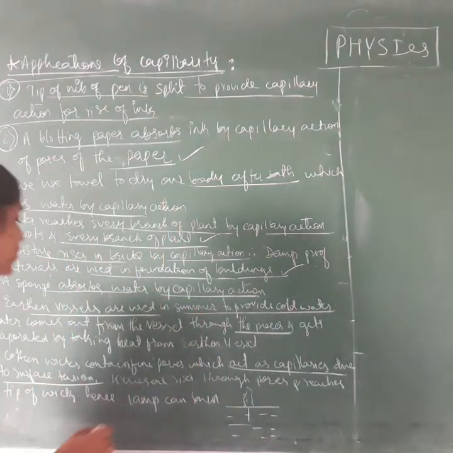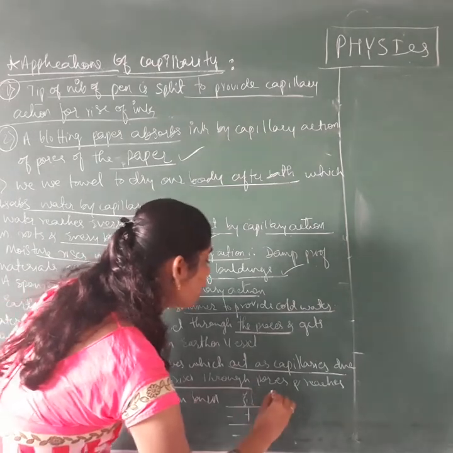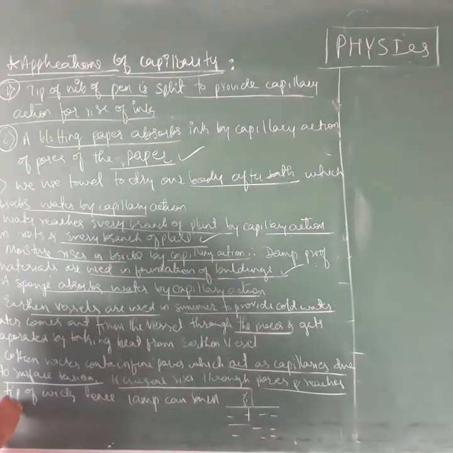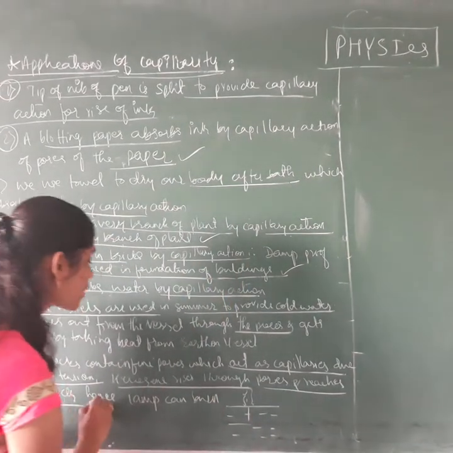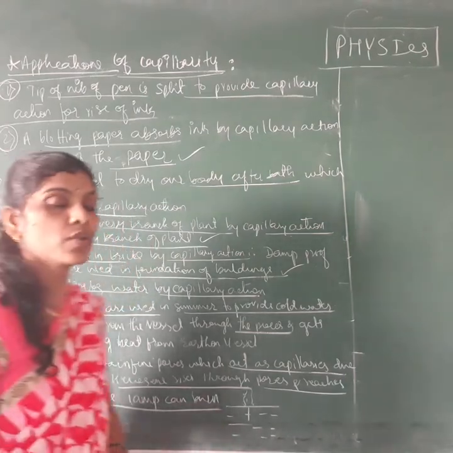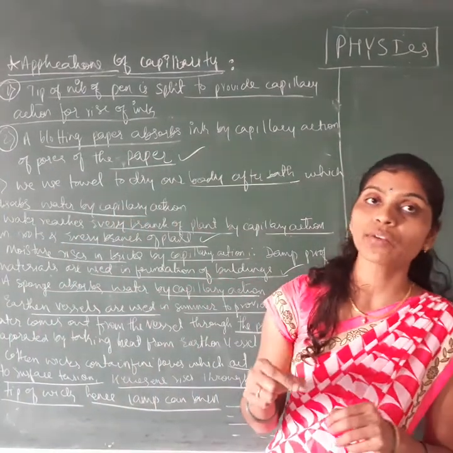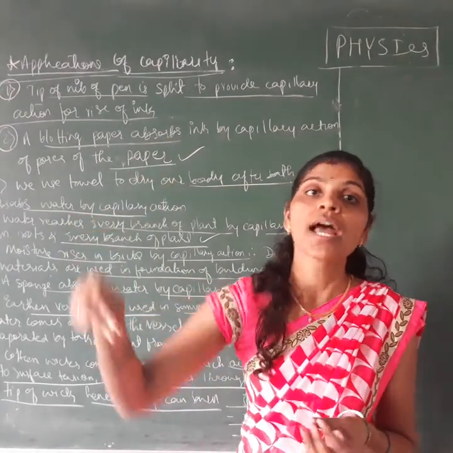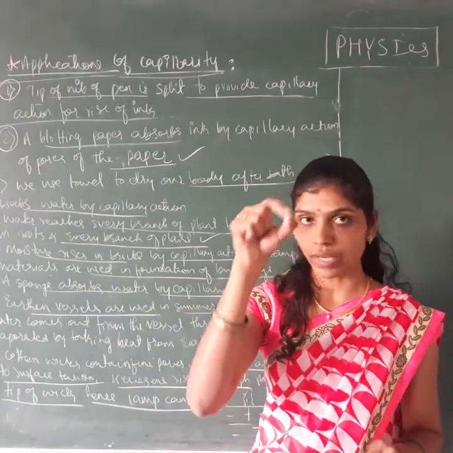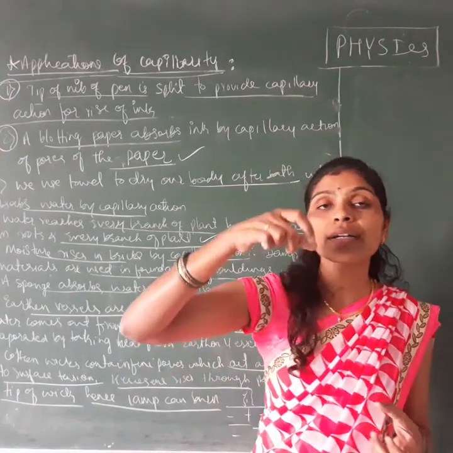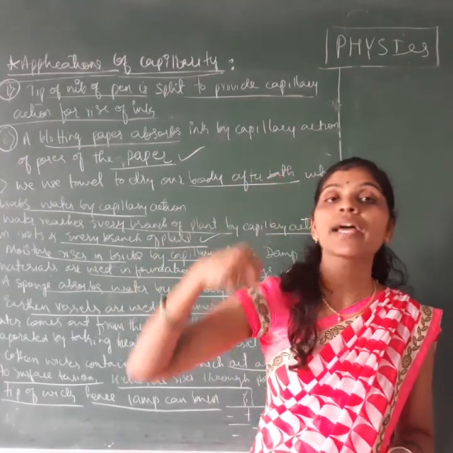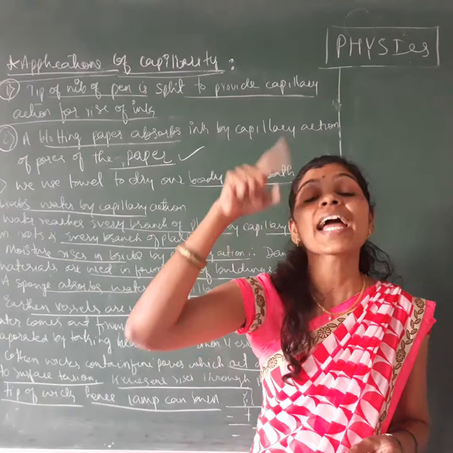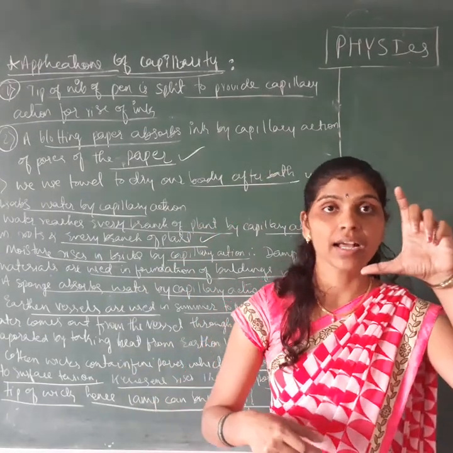And next one, kerosene rises through the pores and reaches the tip of the wick, hence the lamp can be burned. In order to burn the lamp, what are we doing? The cotton cloth is dipped in the kerosene and we burn that cotton. The cotton cloth absorbs the kerosene, acting through capillary action.